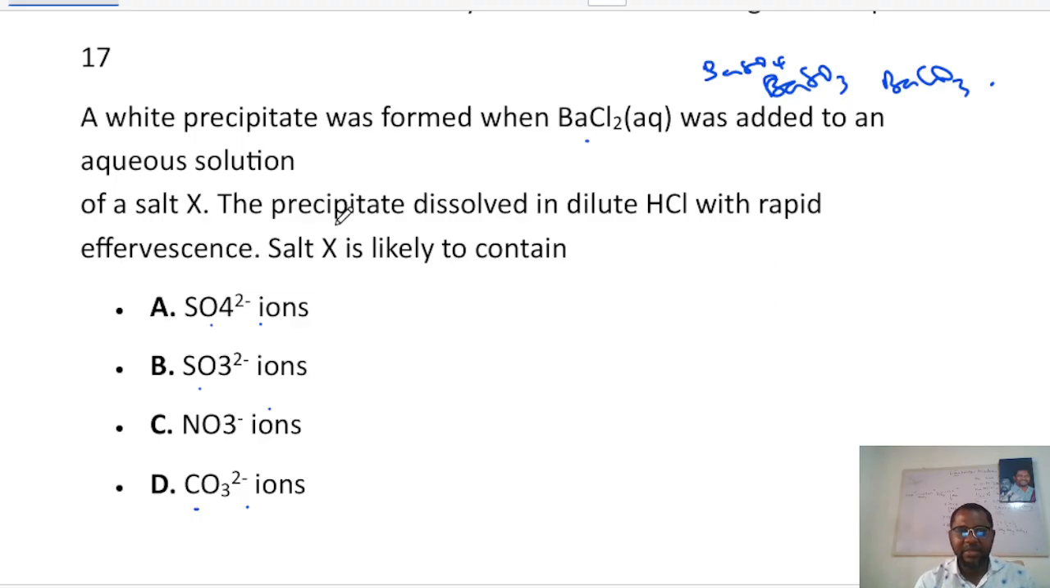But what differentiates them is that the precipitate dissolves in dilute HCl with rapid effervescence. The only one here that can dissolve in HCl with rapid effervescence is barium carbonate, because the gas is going to be CO2, which gives effervescence as it is released. So the answer to that question is CO3 2 minus. I hope that makes sense.